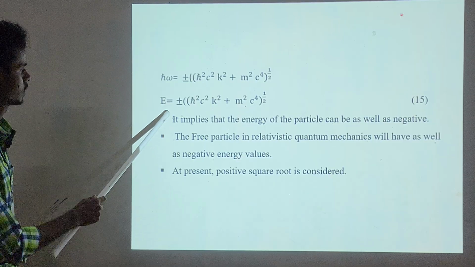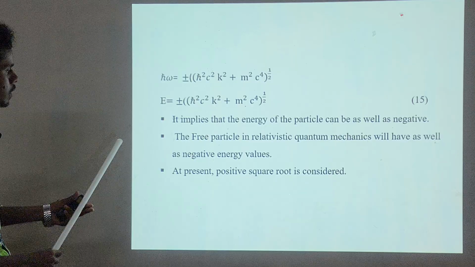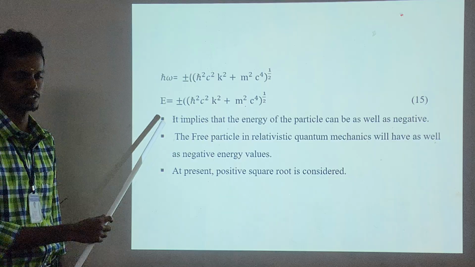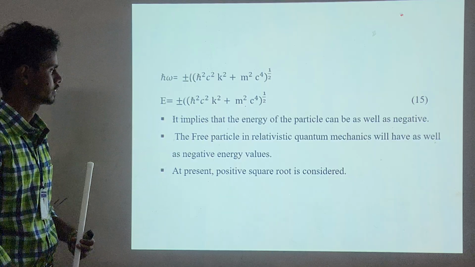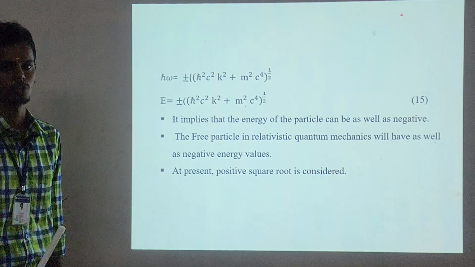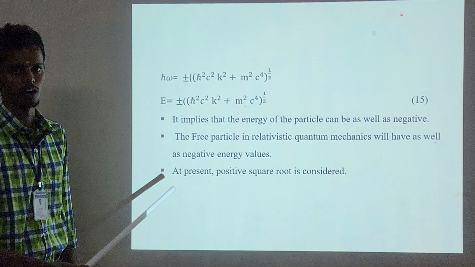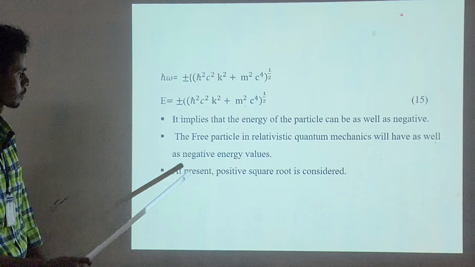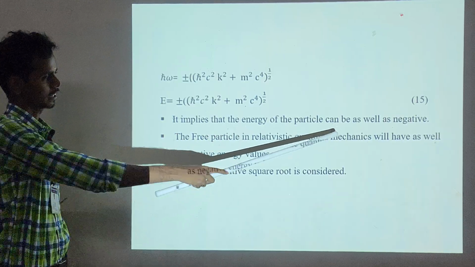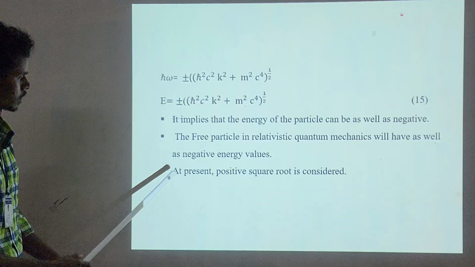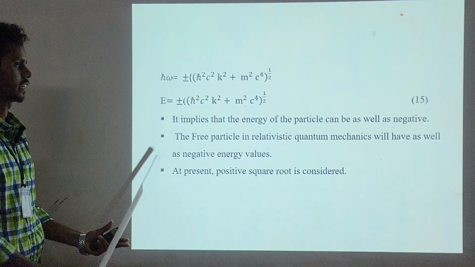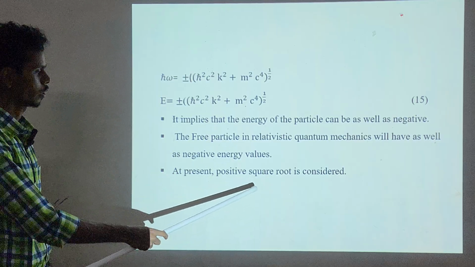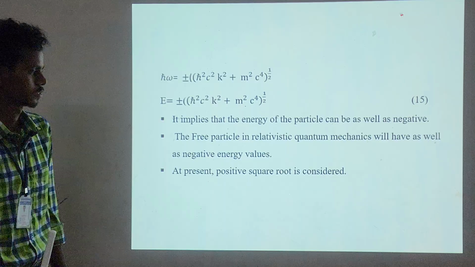Now look at this term. It gives plus or minus. That means energy can be positive as well as negative. But we are studying only positive energies. Negative energies are meaningless. It implies that the free particle in relativistic quantum mechanics can have negative energy values. At present, the positive square root is considered. Thank you.